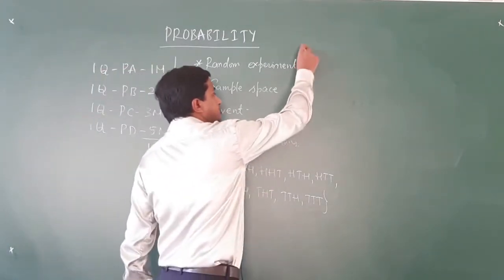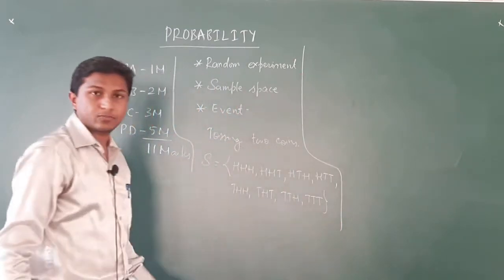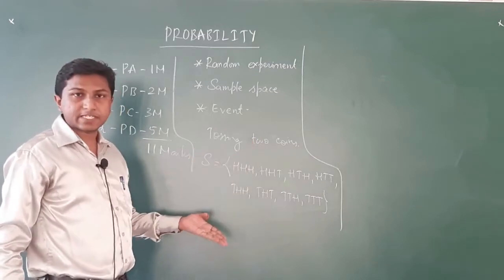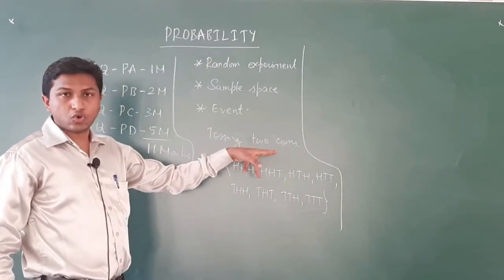Just now we saw how this works. Now this is the sample space of the random experiment tossing 3 coins.